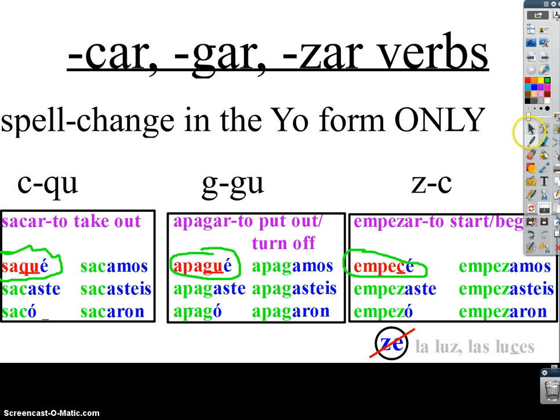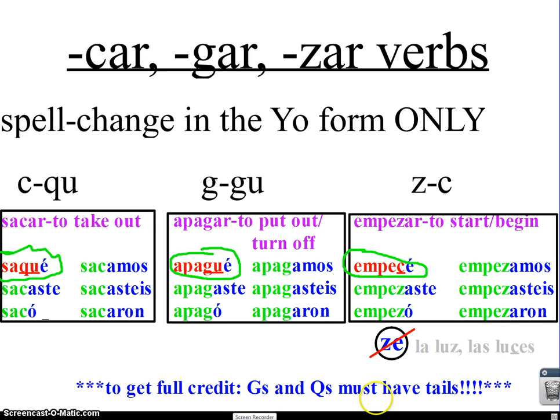I've mentioned this to the class before, but this is when it becomes really, really important. To get full credit, your G's and Q's must have tails. When you guys write, I have to know that you're changing it from C to QU and G to GU and not vice versa. So when you write out your conjugations, and from now on, G's and Q's must have tails.